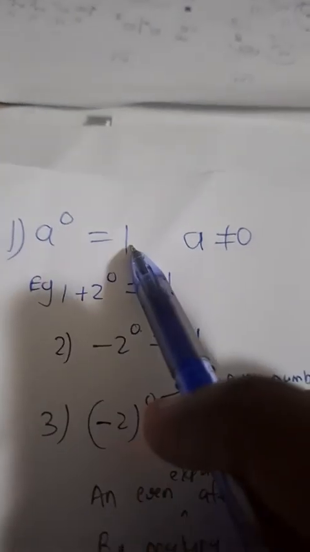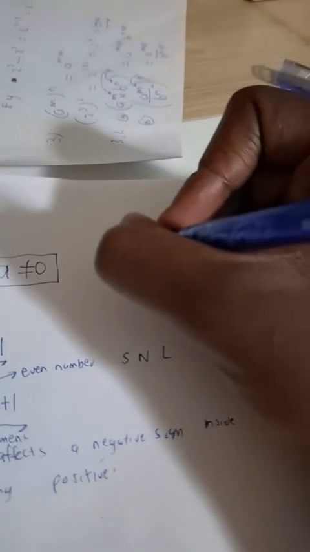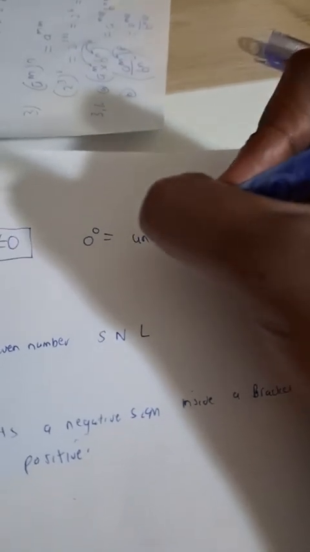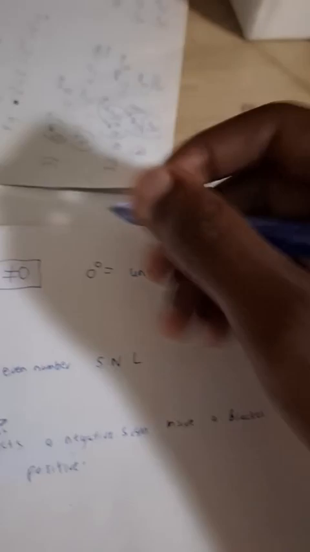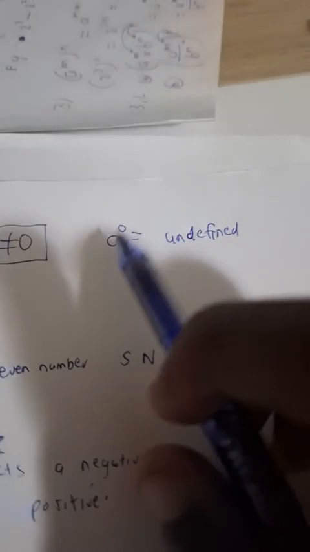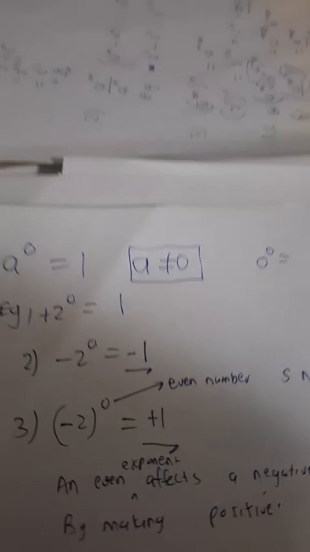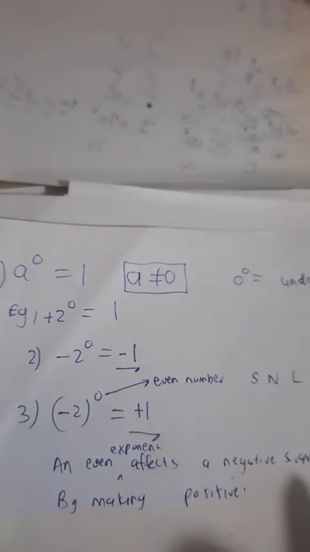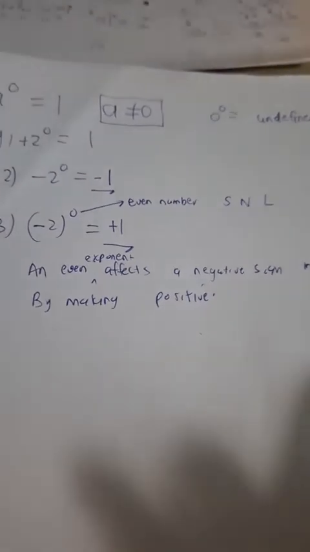This a to the power 0 is equal to 1 is only true if a is not 0. The thing is 0 to the power 0 is actually undefined. It's the only exception. 0 to the power 0 is undefined. You go to your calculator, it will say maths error. That maths error means it's undefined. So that's the only exception. But all the other natural numbers raised to the power 0 are going to be 1. Okay? So hopefully you understand that and that makes a lot of sense to you.